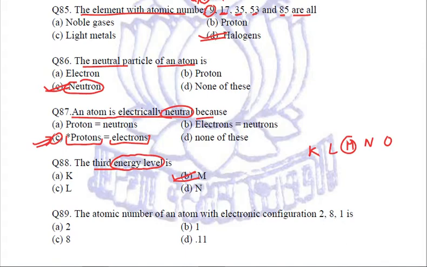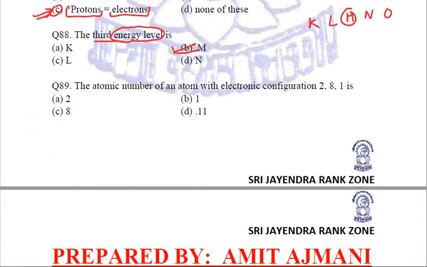Fine. Coming to the next question, very simple again. The atomic number of an atom with electronic configuration 2, 8, 1 is. Now 2, 8, 1, we know that these are the number of electrons. Just adding them up, we will get the atomic number. This is 2 plus 8 plus 1 comes out to be 11. And this is sodium, whose electronic configuration is given to us, and the D part, that is 11, is the right answer. Fine.